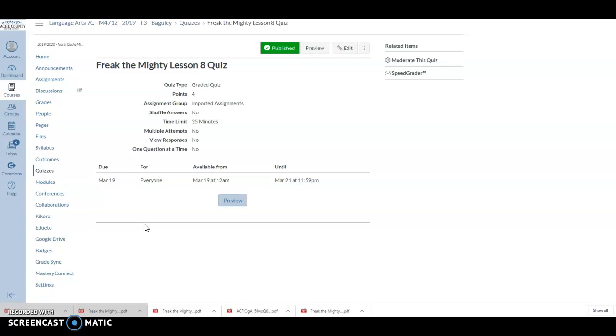You got to stay on top of this because once things lock, they are locked, and they will not be reopened, okay? So you got to make sure to stay on top of all this.